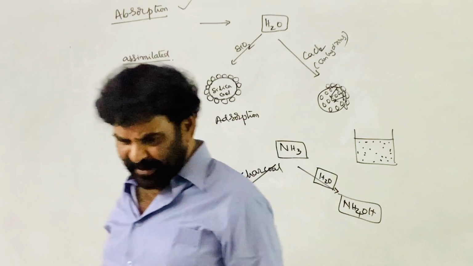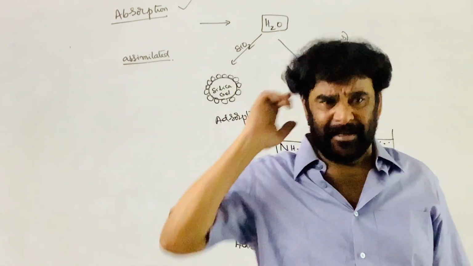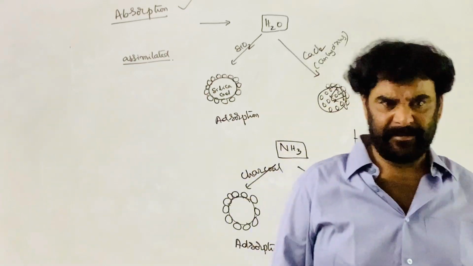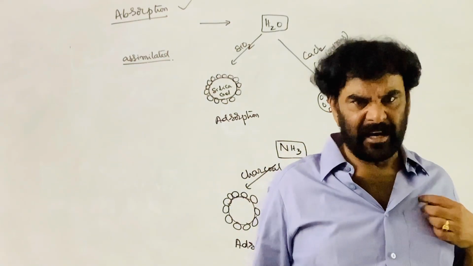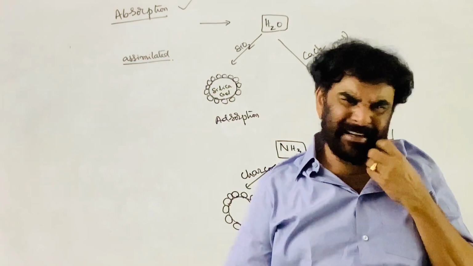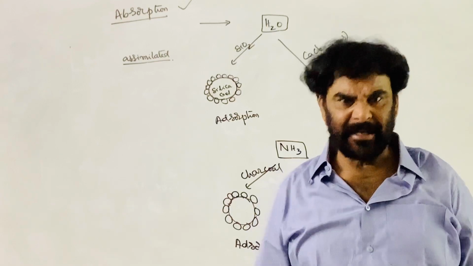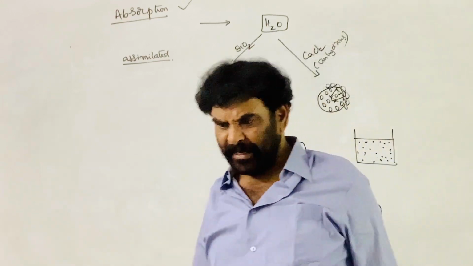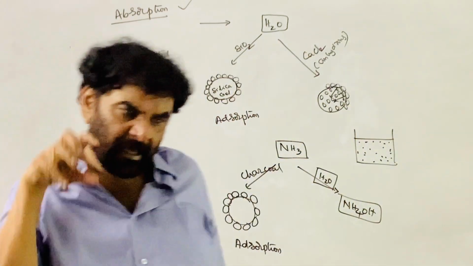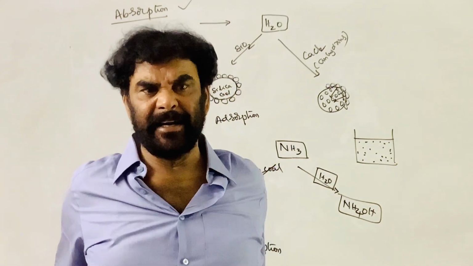If you take the other one, zeolite, a naturally occurring complex silicate, it is a porous material. When hydrogen gas is sent into the porous material, part of it penetrates into the inside. It is moving into the inside of the material.